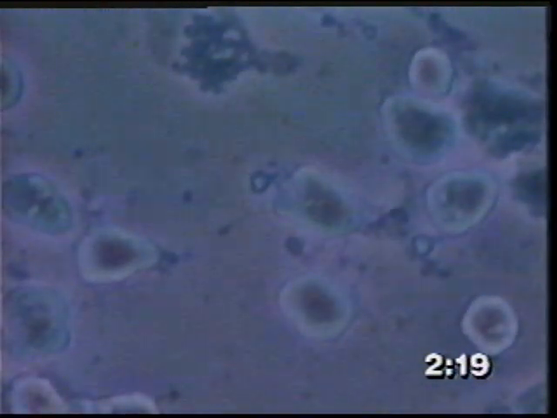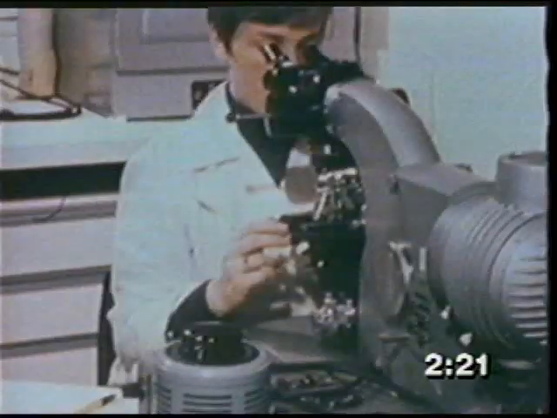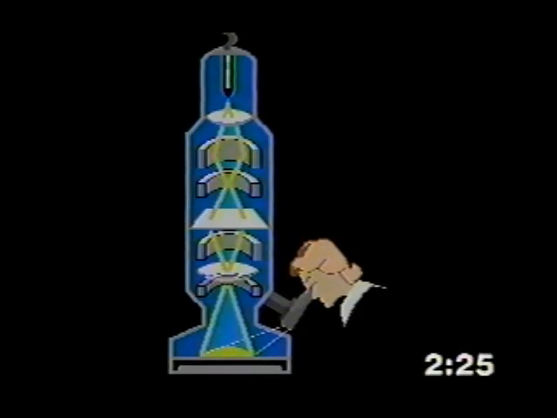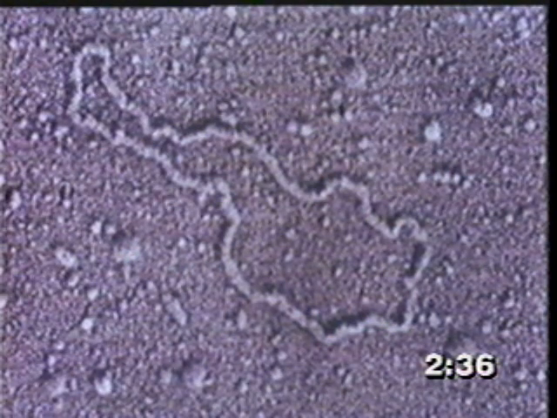Scientists have learned quite a bit about viruses because of the electron microscope. This tool uses beams of electrons instead of rays of light. The electrons pass through the specimen being observed and strike a photographic plate on which a picture is obtained. Objects can be magnified many thousands of times this way.